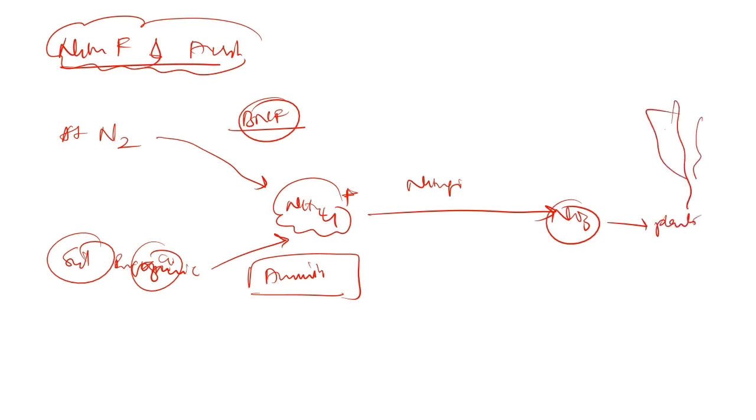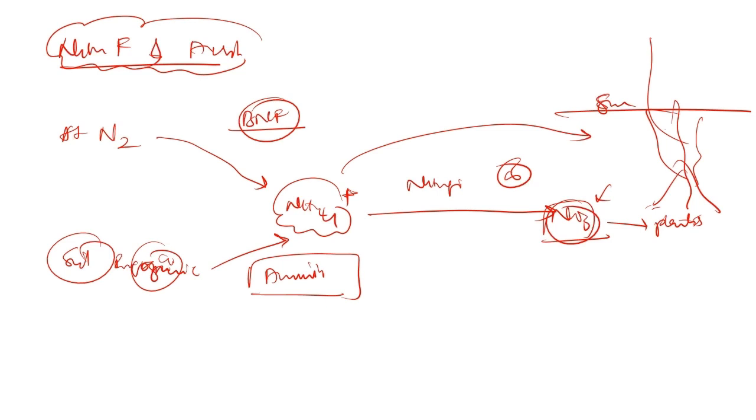So if this is the ground surface, and these are the plant roots, the plants can directly absorb the nitrogen in the form of nitrate or directly in the form of ammonium ion.